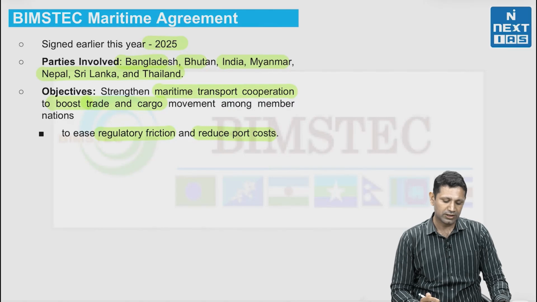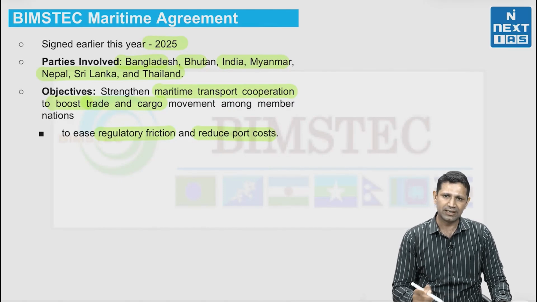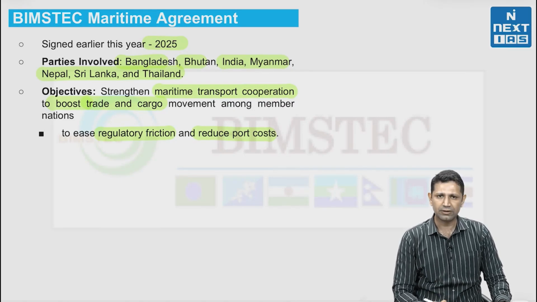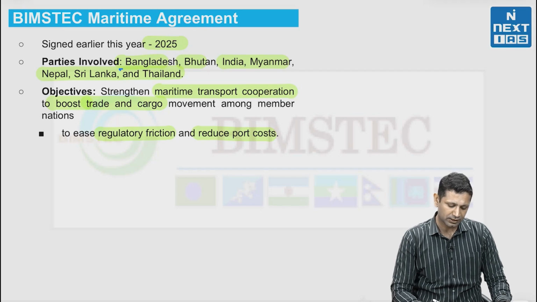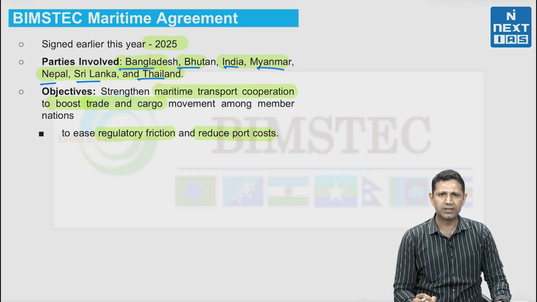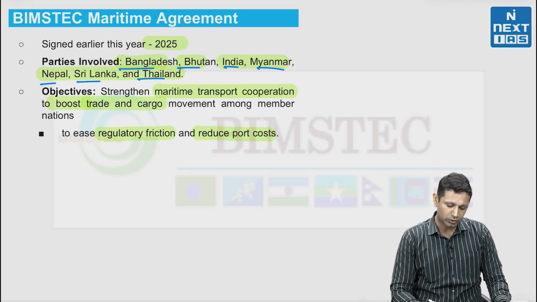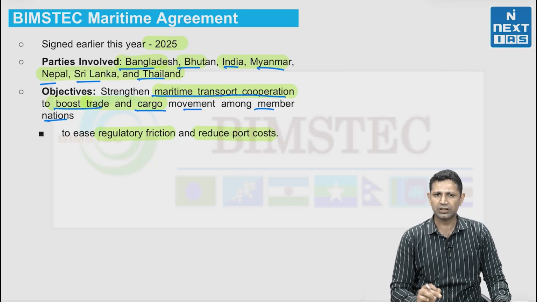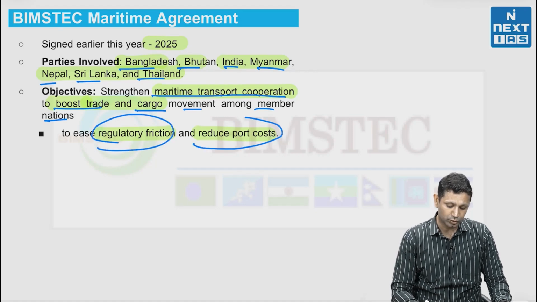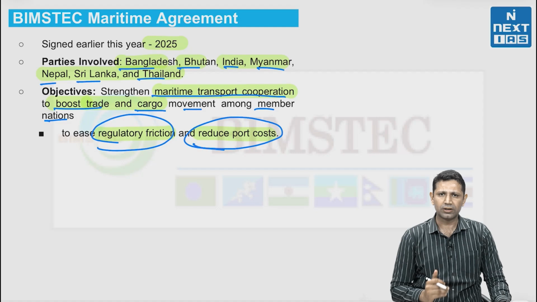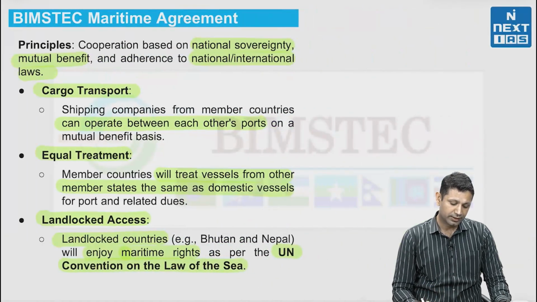Now, there is an agreement known as the BIMSTEC Maritime Agreement. It has been signed this year only, and the parties involved are the BIMSTEC countries, that is Bangladesh, Bhutan, India, Myanmar, Nepal, Sri Lanka and Thailand. The objective is very simple: to strengthen maritime transport cooperation among the countries and to boost trade and cargo movement along these member nations. Member nations are all along the Bay of Bengal. Then its objective is to ease regulatory friction and reduce port cost so that trade can be increased.